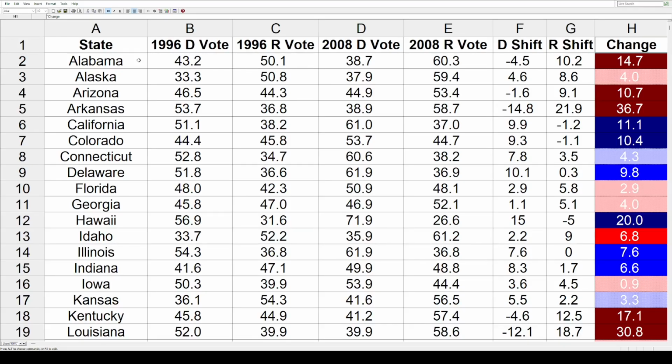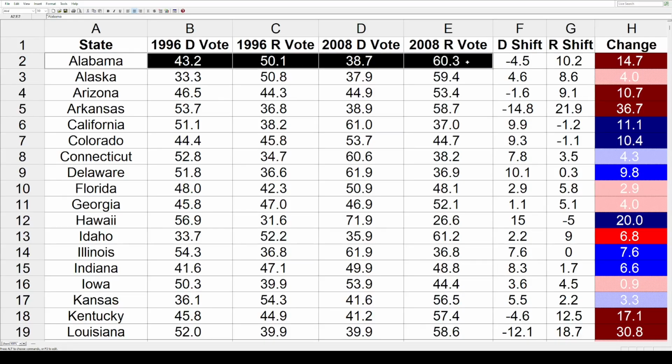Either way, let's start in Alabama. In 1996, Bill Clinton got 43.2% of the vote. Bob Dole got 50.1. 12 years later, Barack Obama got 38.7. John McCain bumped it all the way up to 60.3. That's a net loss of 4.5 for the Democrats and a net gain of 10.2 for the Republicans. That's a total net change of 14.7 away from the Democrats and toward the Republicans. So that's how this works.